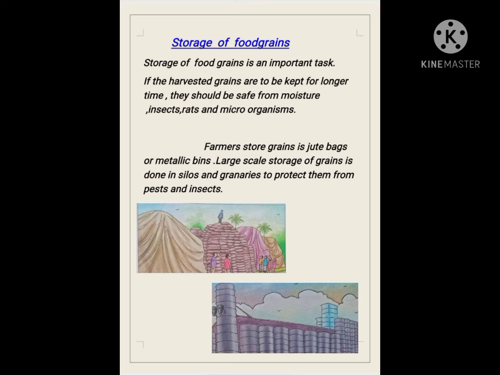In the first picture, we can see storage in the open using gunny bags or jute bags covered with plastic sheets. In the second picture, we can see grain storage in grain silos. These are tall, cylindrical metallic bins used for storage in higher quantity.